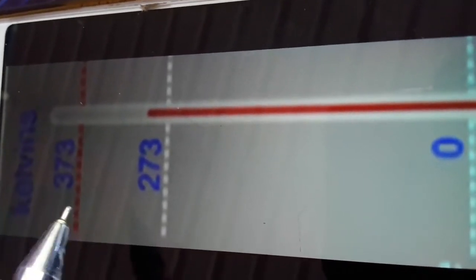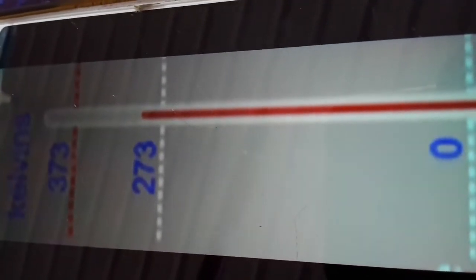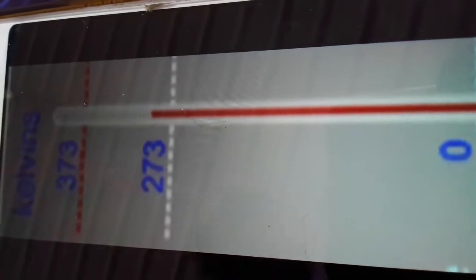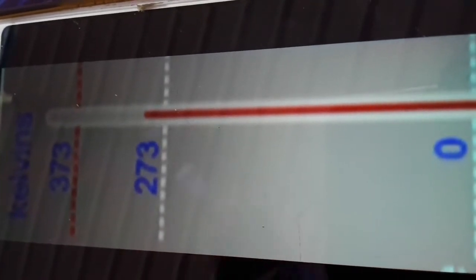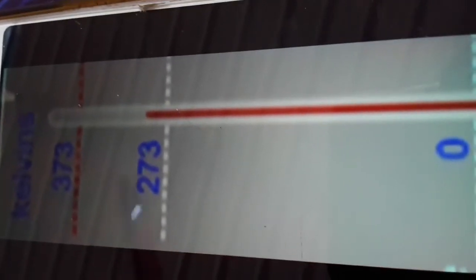Here also formulas are there. By using the formulas, I will explain now. 3 formulas are there: Celsius to Fahrenheit, Fahrenheit to Celsius, Celsius to Kelvin and Kelvin to Celsius. Now I will explain on the blackboard.